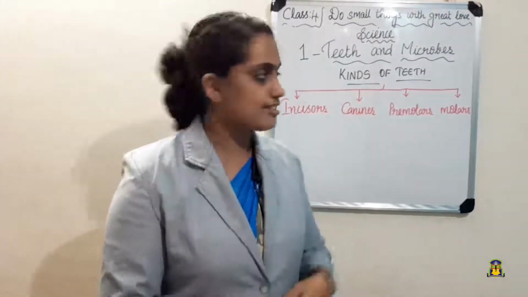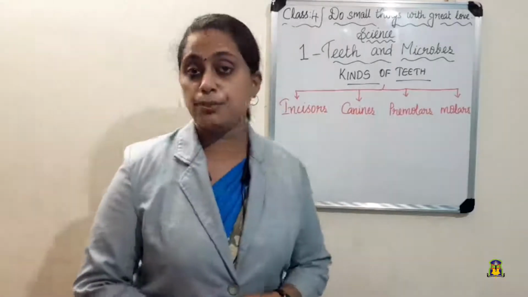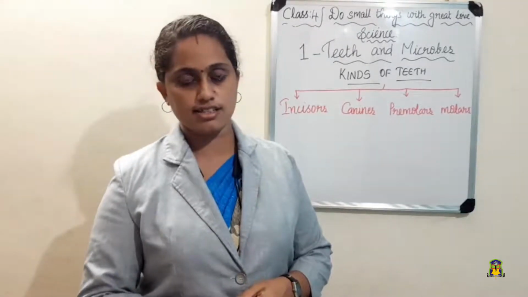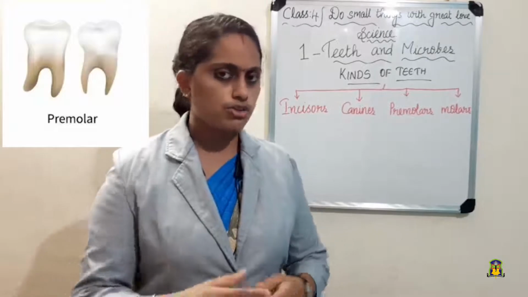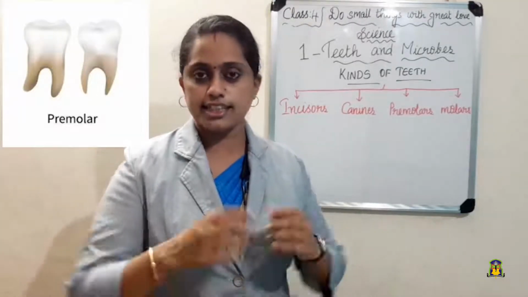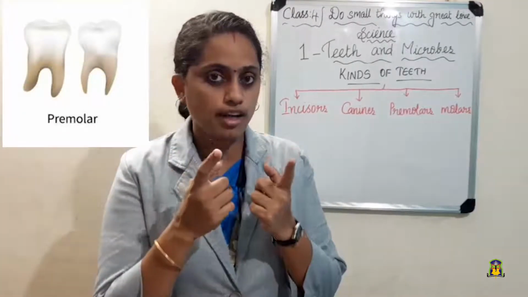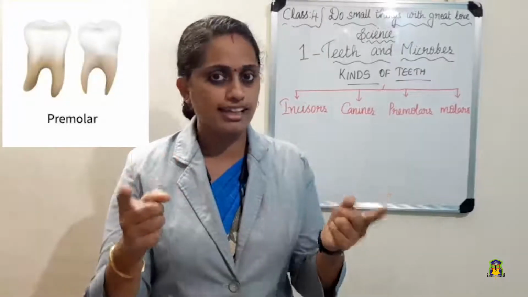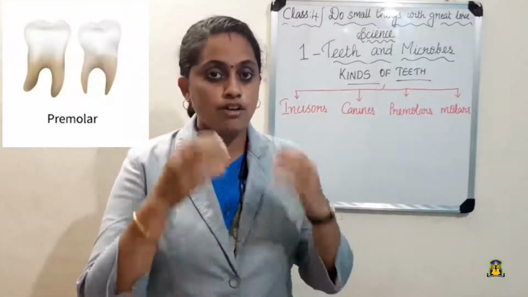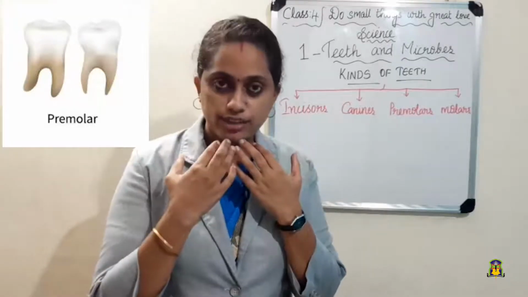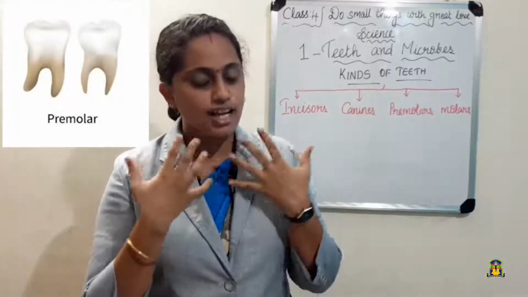The next set of teeth is called the premolars. So do you know how many premolars are there? Yes, there are 4 premolars in each jaw. So totally 8 premolars will be there. 4 in the upper jaw and 4 in the bottom, that is, in the lower jaw.